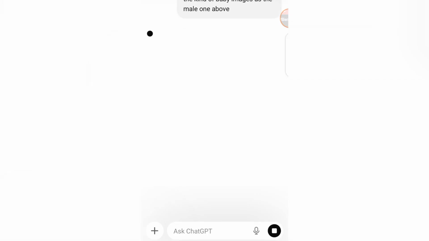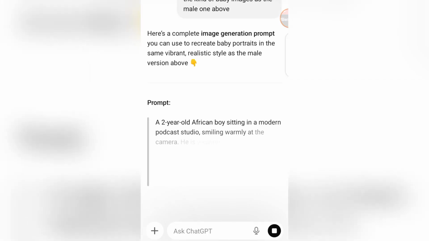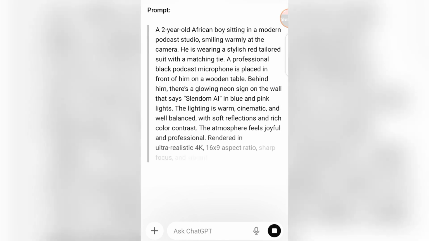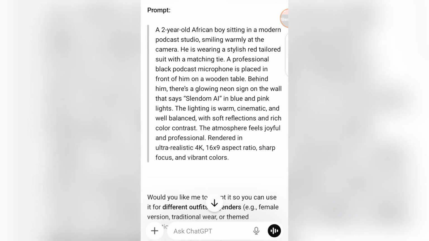So you just hit send, and ChatGPT will write you a complete prompt. Can you see? So what you just do is copy it and go to any AI tool that you want to use and use it to generate it.